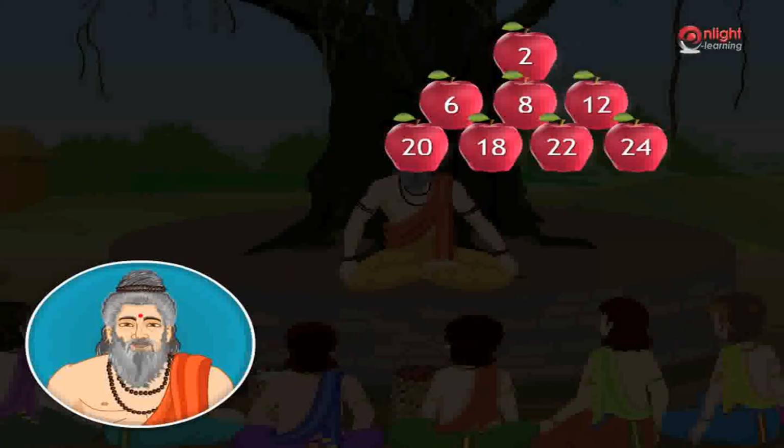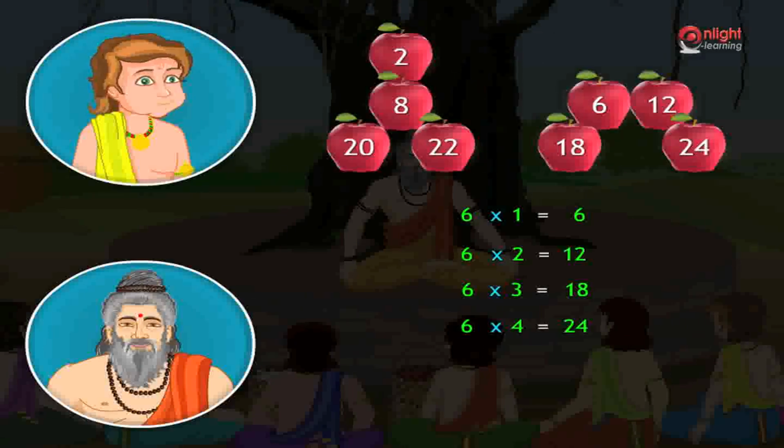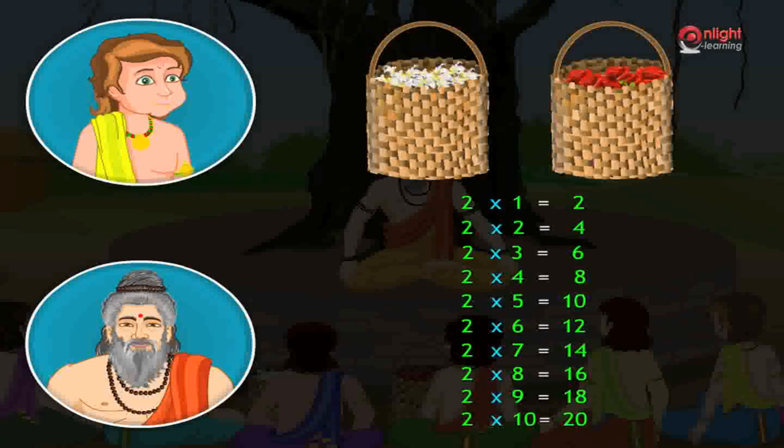Children, have a look at these numbered apples. Now, one of you come and collect the apples that are multiples of 6. Multiples of 6 are 6, 12, 18 and 24. Now, Sahadev, can you tell me when you will be using the roses while making the garland? I will use roses in place of multiples of 2. Multiples of 2 are 2, 4, 6, 8, 10 and so on. Therefore, I will use roses in the 2nd, 4th, 6th, 8th and 10th places.